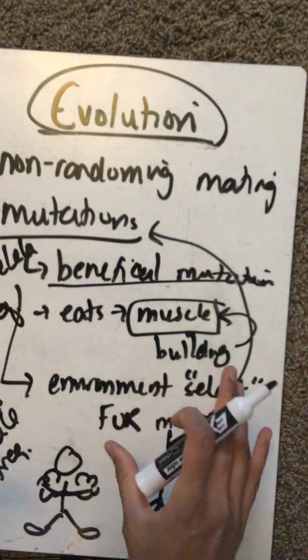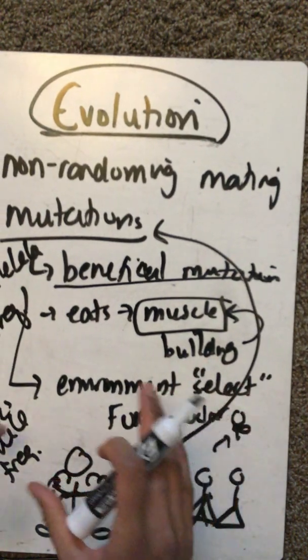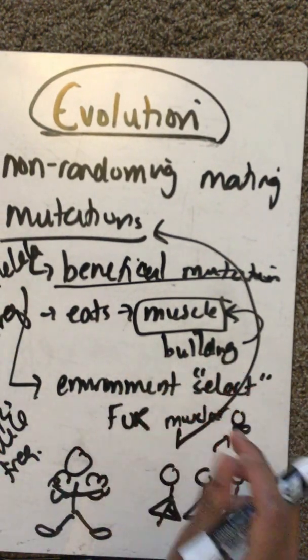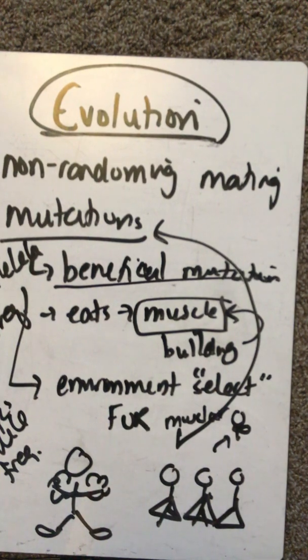Now, when we talk about evolution, we're talking about the population changing. We're not talking about one person getting the mutation, it being beneficial, and then that person dying with the mutation. That's not a population evolving. A population is a group of the same species that live together at the same time. So evolution occurs when you start seeing that mutation become prevalent, occurring more often and becoming very common in the population.